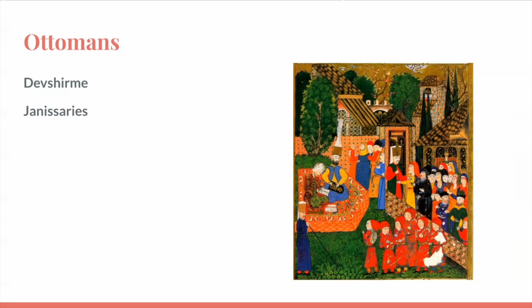Another practice widely used by the Ottomans was the making of janissaries, where enslaved boys were trained to be part of an elite military squad. This squad was extremely crucial to the Ottomans as they were one of the most powerful and elite squads that the Ottomans had. The janissaries were essentially stronger or almost as strong as the army.